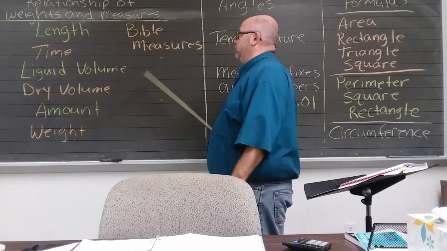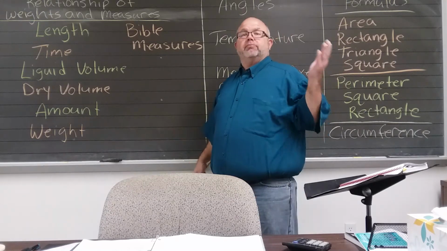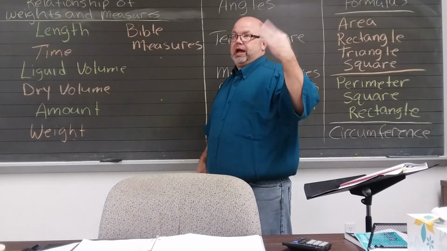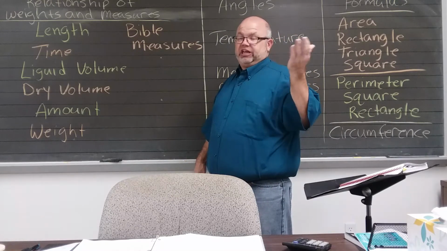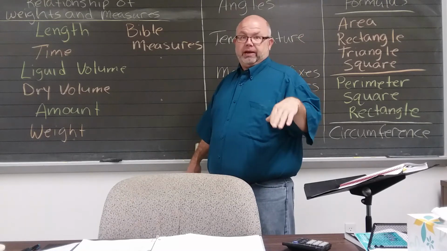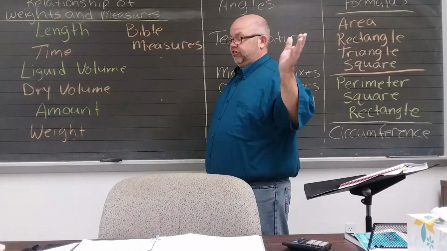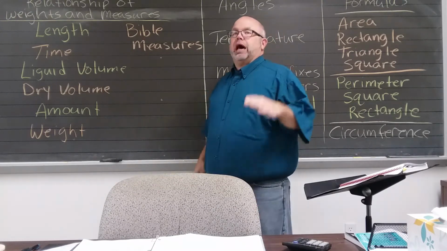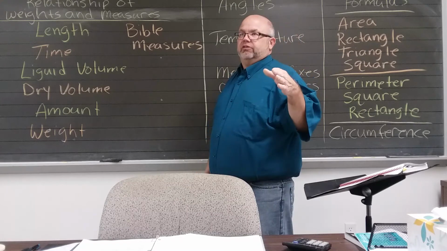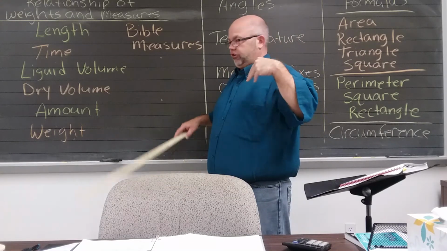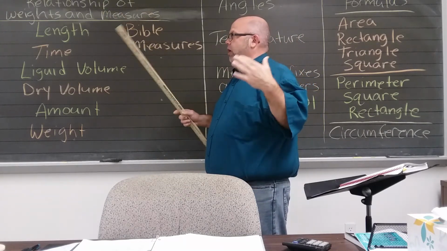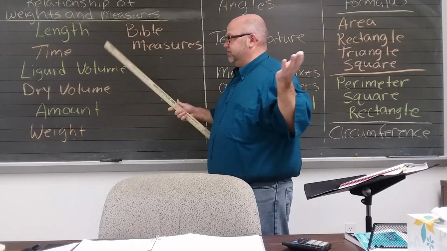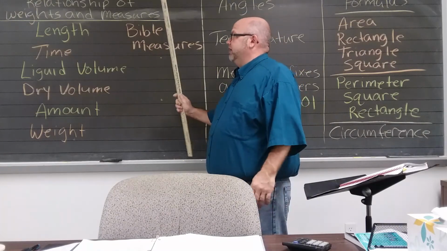All those things that you have memorized, but brush up on it because they will need to be memorized. There's a whole list of things, how many inches in a foot, how many feet in a mile, how many pecks in a quart, how many inches in a furlong, inches in a cubit, things like that, okay? So check that out. It will not be, 15 cubits equals how many inches. It's just going to be the basic memorized amount of things, the relationship between feet and inches and stuff like that. All right? So all of that there.